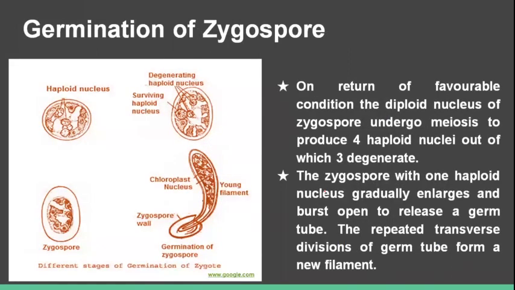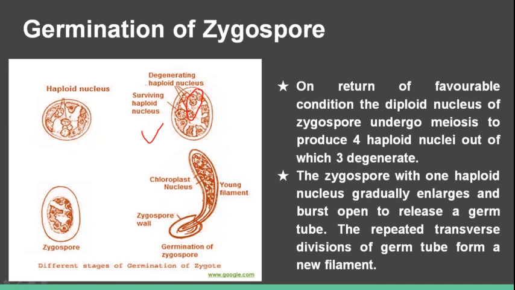Germination of zygospore. On the return of favorable conditions, the diploid nucleus of the zygospore undergoes meiosis to produce 4 haploid nuclei. Out of these 4 haploid nuclei, 3 nuclei degenerate.